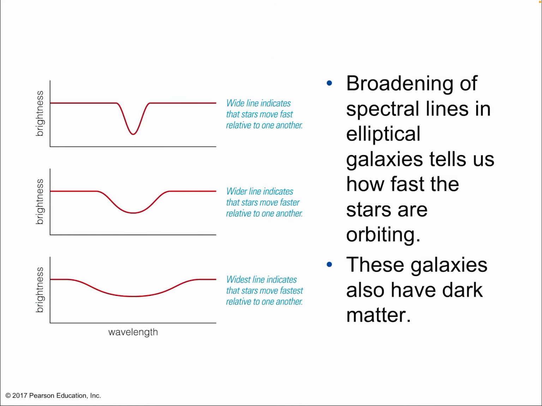So the broadening of the spectral lines in elliptical galaxies tells us how fast the stars are orbiting. These galaxies also have dark matter, okay? So it's not just spiral galaxies. Spiral galaxies were the first ones discovered with this phenomenon. We can get more detailed measurements, but we can confirm that this is a universal rule, which is great for applying an idea to the universe as a whole. So indeed, we see it in elliptical galaxies as well.